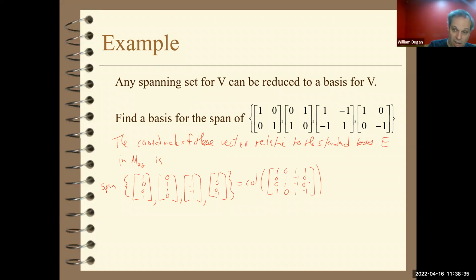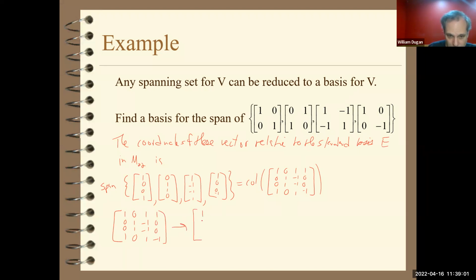That's the same as the span of its columns, but the columns will be coordinate vectors, which would correspond to the original vectors. So then I can take the matrix 1, 0, 0, 1, 0, 1, 1, 0, 1, negative 1, negative 1, 1, 1, 0, 0, negative 1, and you could row reduce it. When you row reduce it, it would become the matrix.